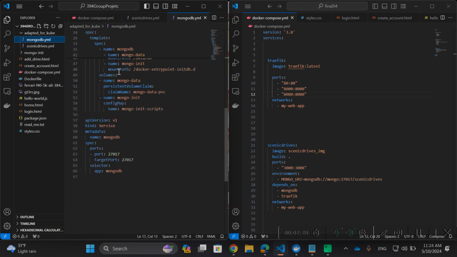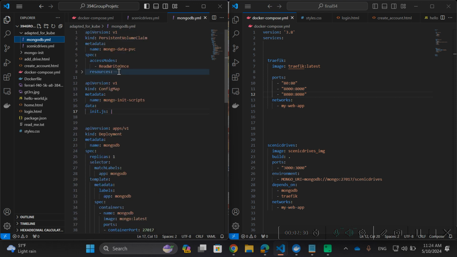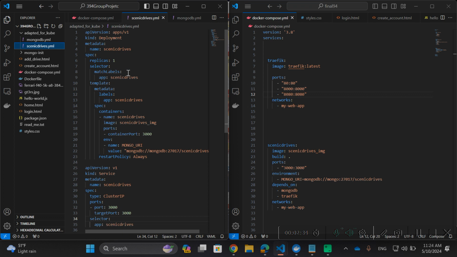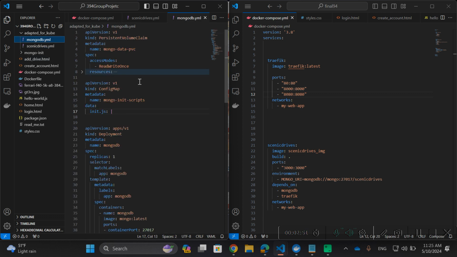We tried to look for documentation, but the documentation online wasn't really helping us out. So we utilized generative AI in order to transfer our previously made files. The original Docker Compose files were made by us using Docker Compose documentation. Then we just transferred them over, asked ChatGPT how to properly implement these into Rancher, and that's how we got these 2 YAML files right here.